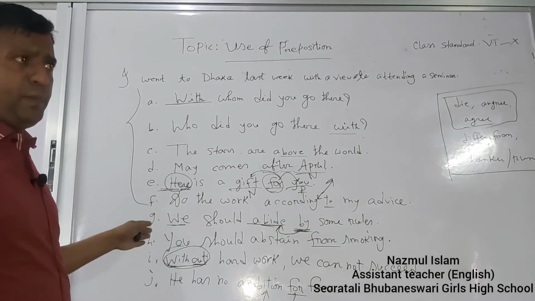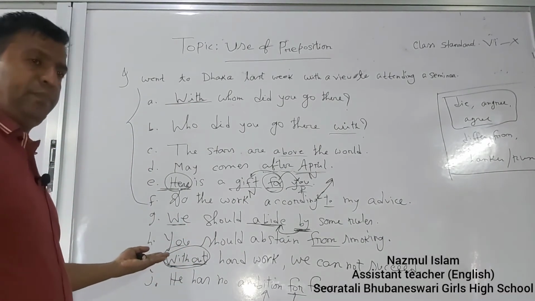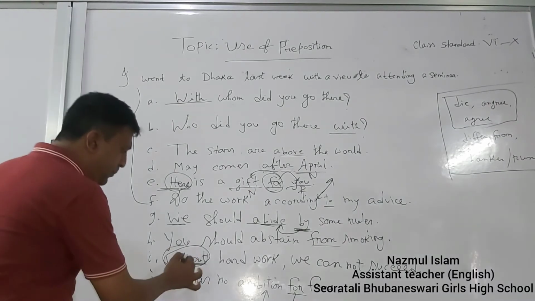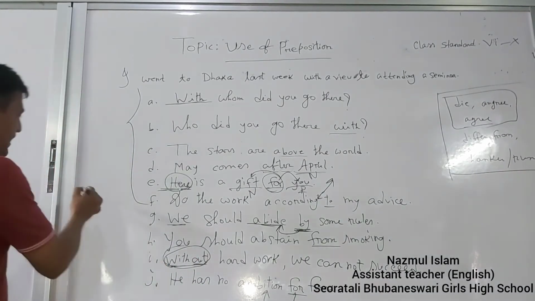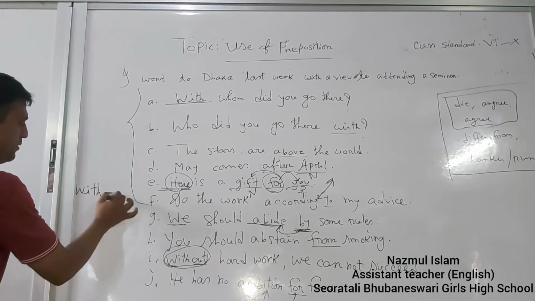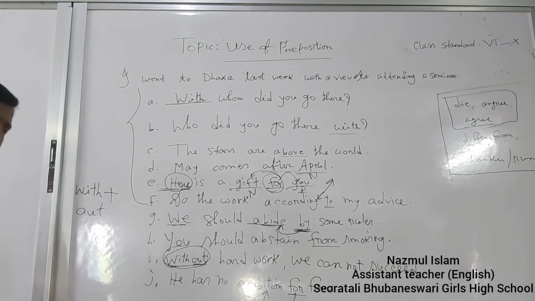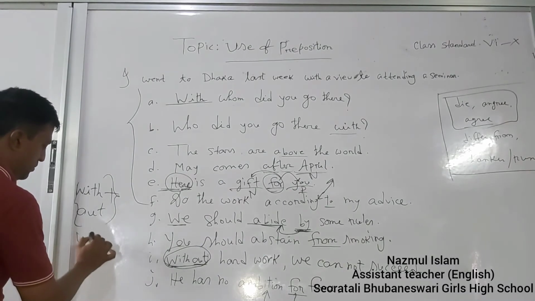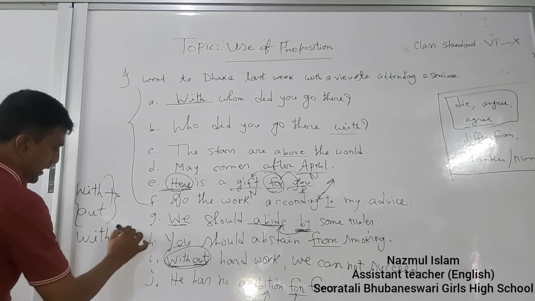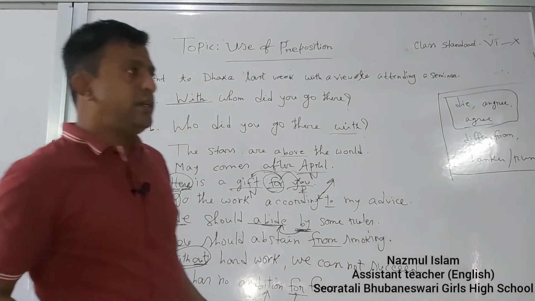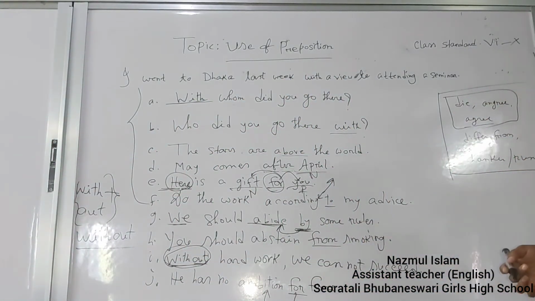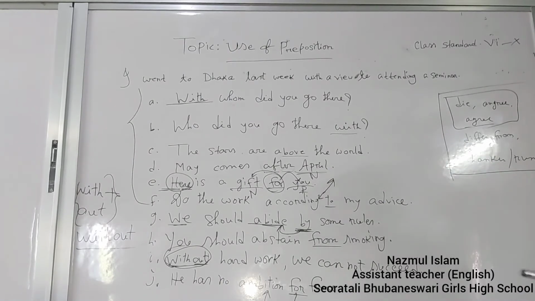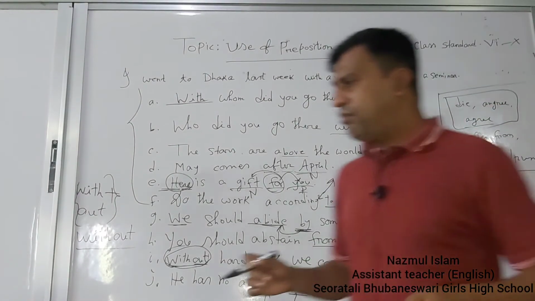But if it is a simple preposition, we can call it also a double preposition. Why double preposition? Look, if we break this preposition, we can find with plus out. That's why these two prepositions belong to one preposition, without. That's why without is called a compound preposition. Such like onto, if I refer onto, if I refer without, similarly this kind of preposition are double prepositions. Dear students, now I shall write it for you.